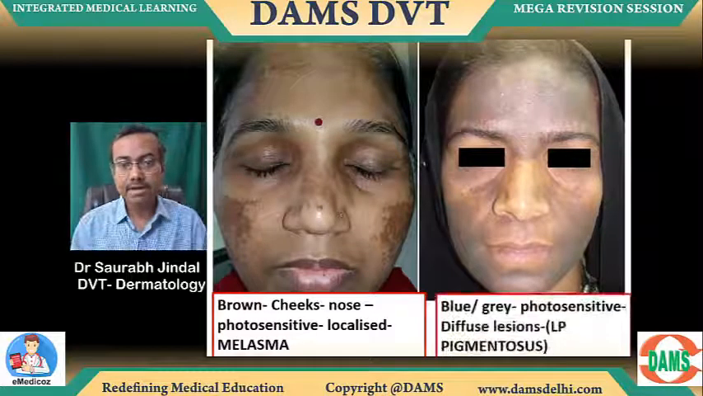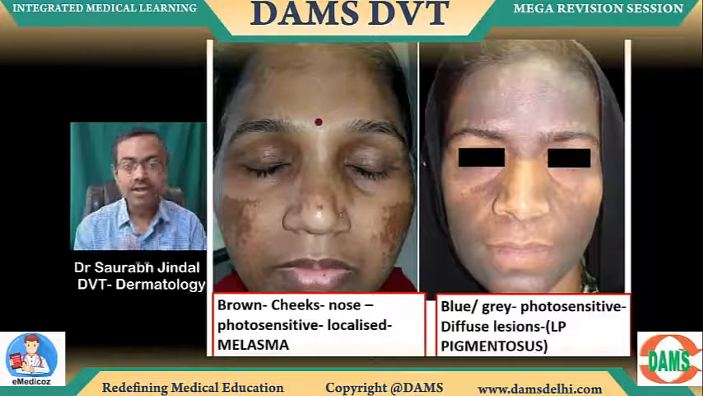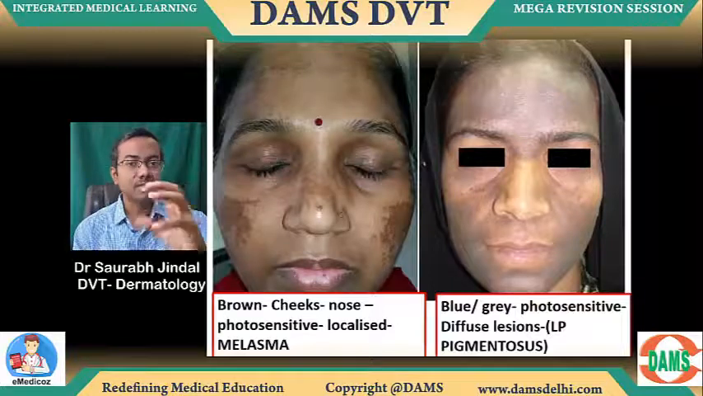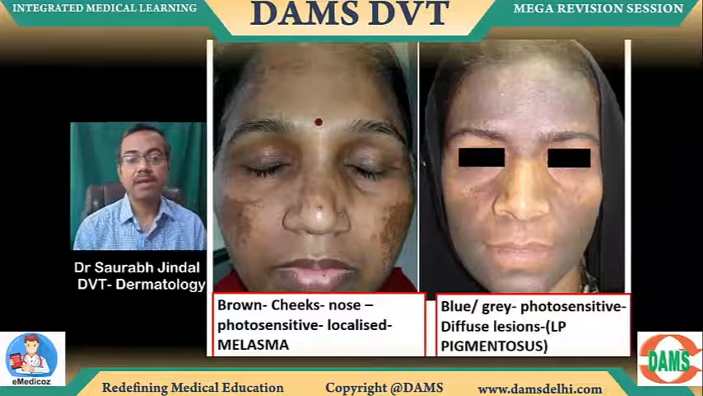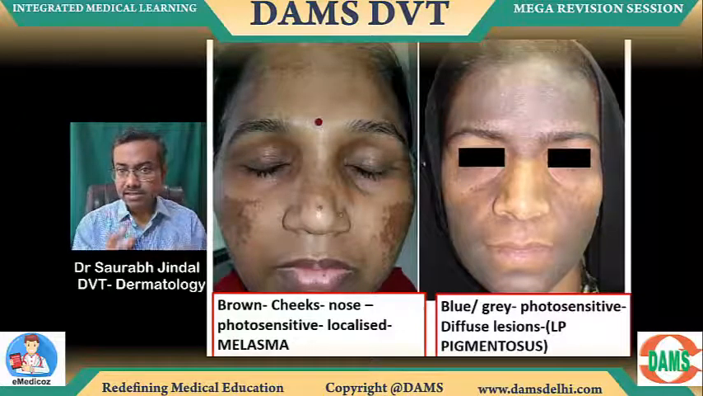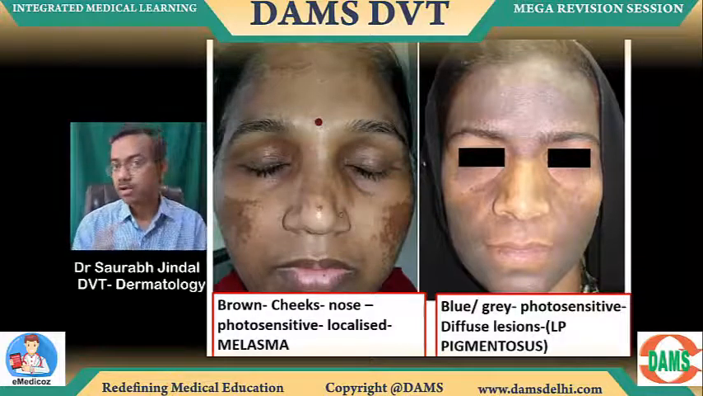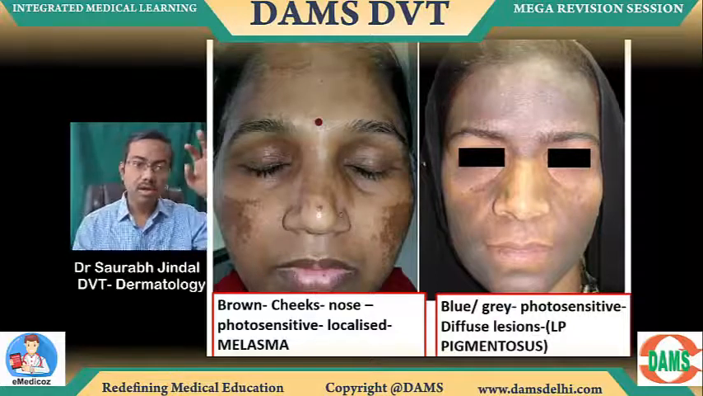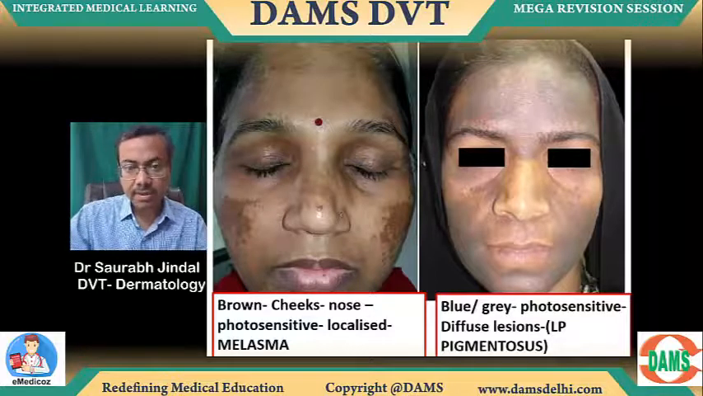Now, can you see the right side image? Can you see it's more diffuse, not localized on the cheeks? And look at the color if you can appreciate. It's more darker, it's more bluer, it's more grayer, and over the full face. This is lichen planus pigmentosus. Again, photosensitive. So can you see it's quite similar images? Sita Gita kind of images, right? So very difficult to otherwise diagnose if you can't really pick up those small points, diffuse versus localized, brown versus blue-gray. That's how you pick it up.